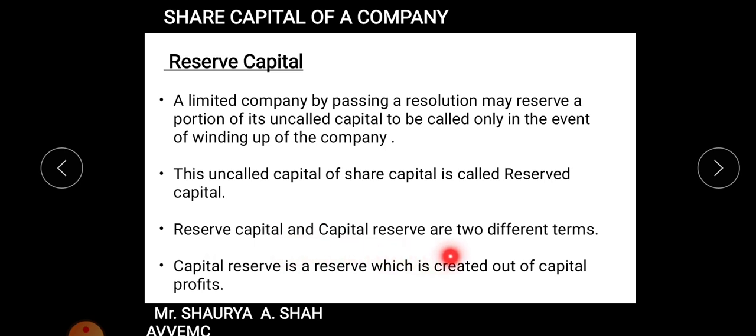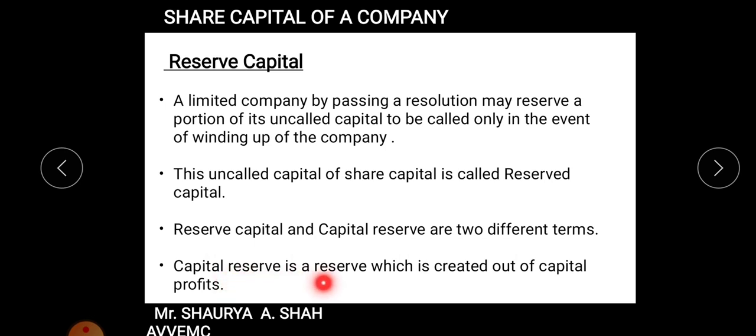Now reserve capital and capital reserve are two different terms, right? Many a time many students make the mistake of considering them the same, only the words jumbled, right? They think so, but AB and BA are completely different words, right? Now what do you mean by that? You need to understand, right?